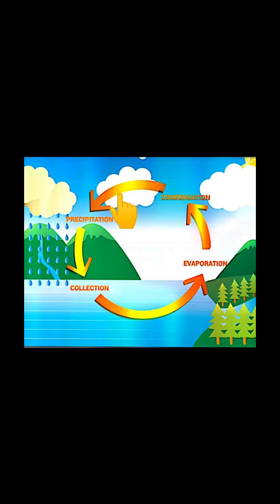Due to the condensation process, the water droplets keep on joining with each other to make the clouds. When the clouds become heavier in weight, they cannot resist a single drop of water. The droplets in the clouds drop on the earth in the form of rain, and this is called precipitation. And again the same water is collected in the same source of water. So this happens due to the heating and cooling effect of air.